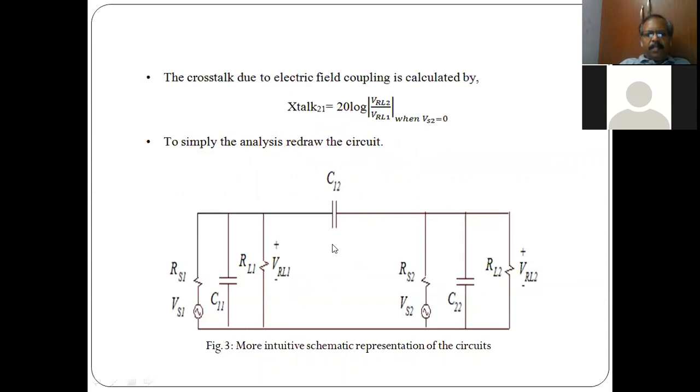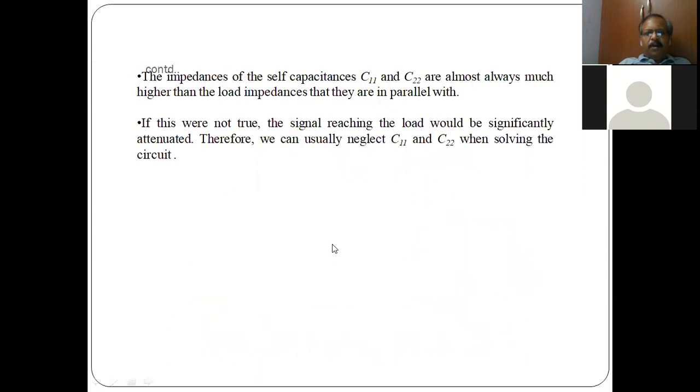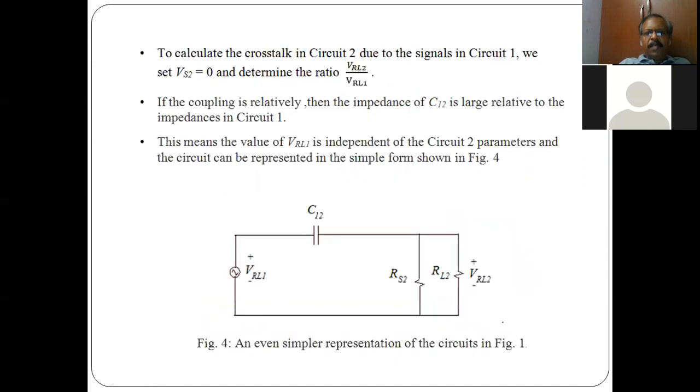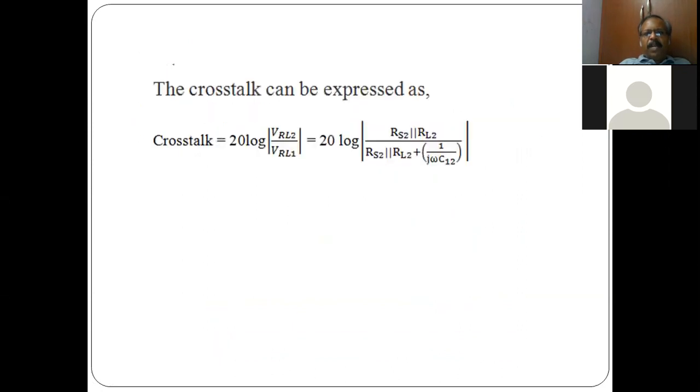Now, if you get the expression by making some approximations, you get 20 log of RS2 parallel RL2 divided by this. Here you have the reactance offered by the capacitance between the first electrode and the second electrode, and the source resistance, load resistance 2, and then the parallel combination.